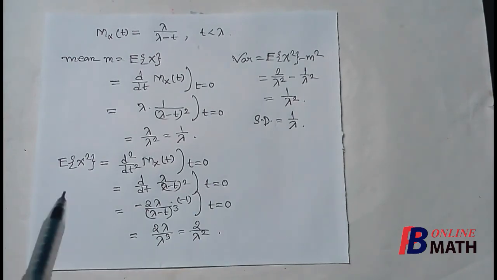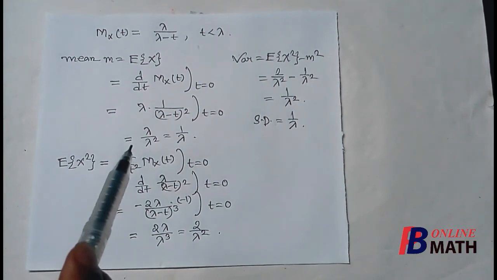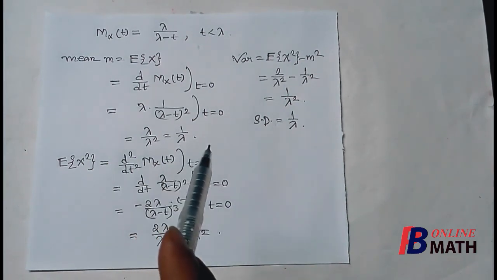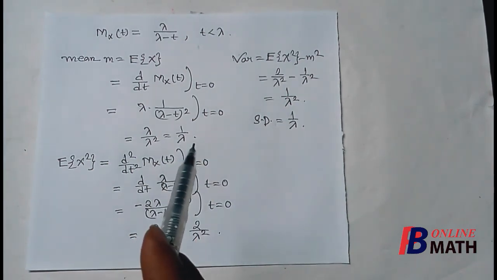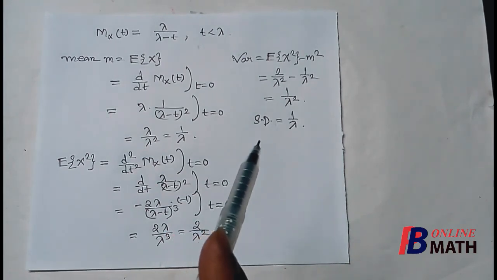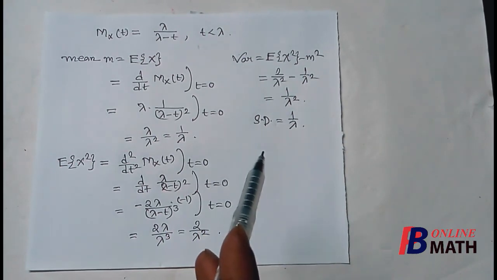So we have obtained the mean, variance and standard deviation for the exponential distribution by using the moment generating function. Similarly, you can find the moment generating function for any distribution if the moment generating function exists at all. And then using that function you can find the mean, variance, skewness and kurtosis. So with this we complete this part.